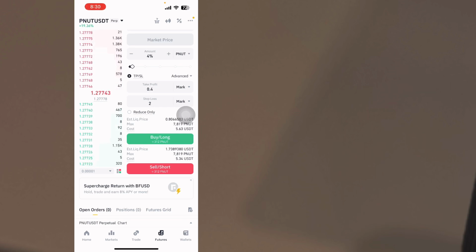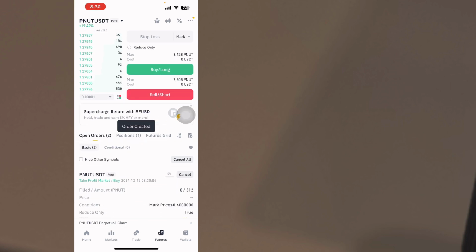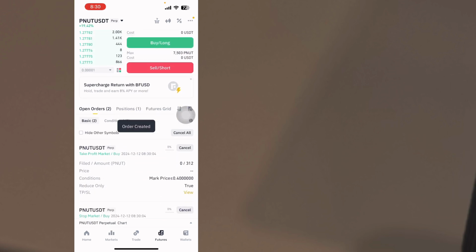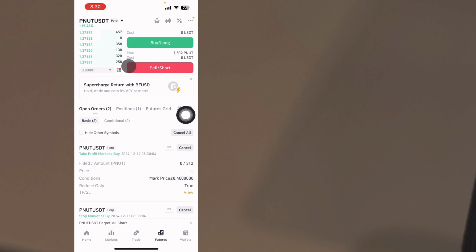Then I click on done, then I'll click on sell. Have you seen I've used like 4%, so it will be hard for me to be liquidated. The next thing that I'll do is enter sell short. So I just click on sell short here. This is the sell short that I clicked.